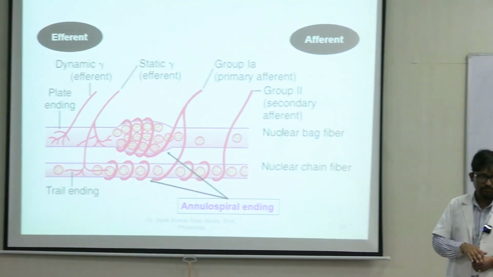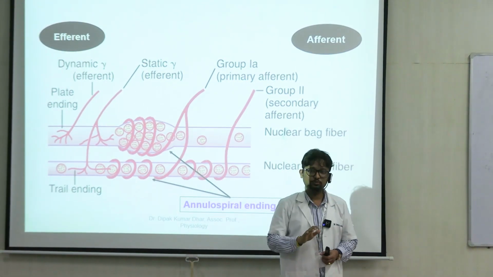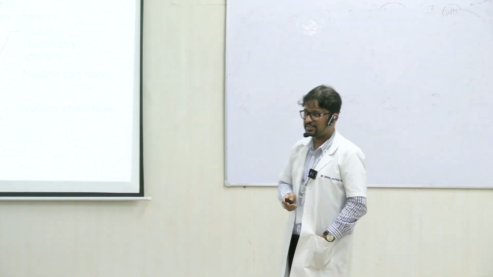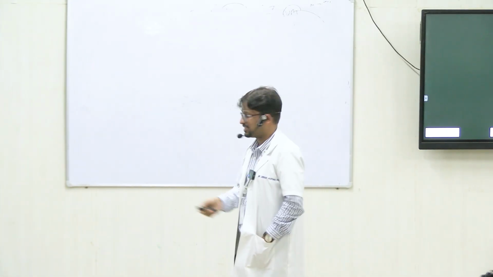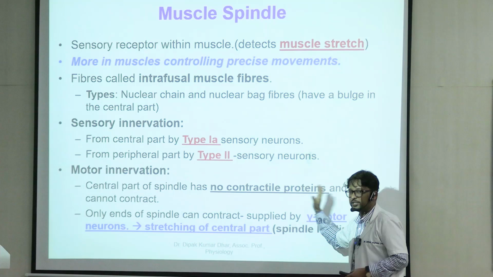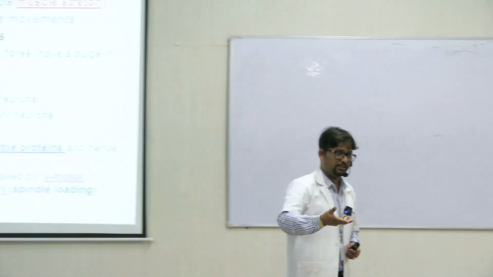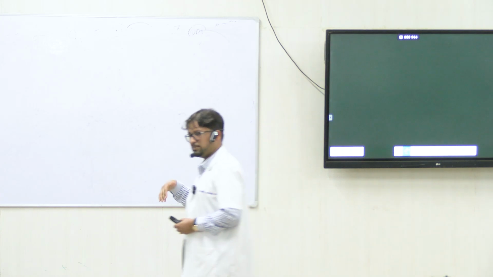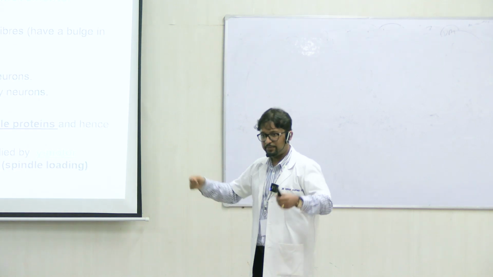If you also look carefully, spindle के बीचों बीच, center of the spindle has not got any motor supply, right? So why do you think it's there? Does it have an importance? Center of the muscle spindle has not got any motor supply, because the central part has got no contractile proteins, right? It has not got any actin, myosin, anything. So even if there had been any motor supply, it would not have been able to contract, right? So that's why the body is built in such a way that central part of the spindle has not got any supply. Peripheral part has got the supply.